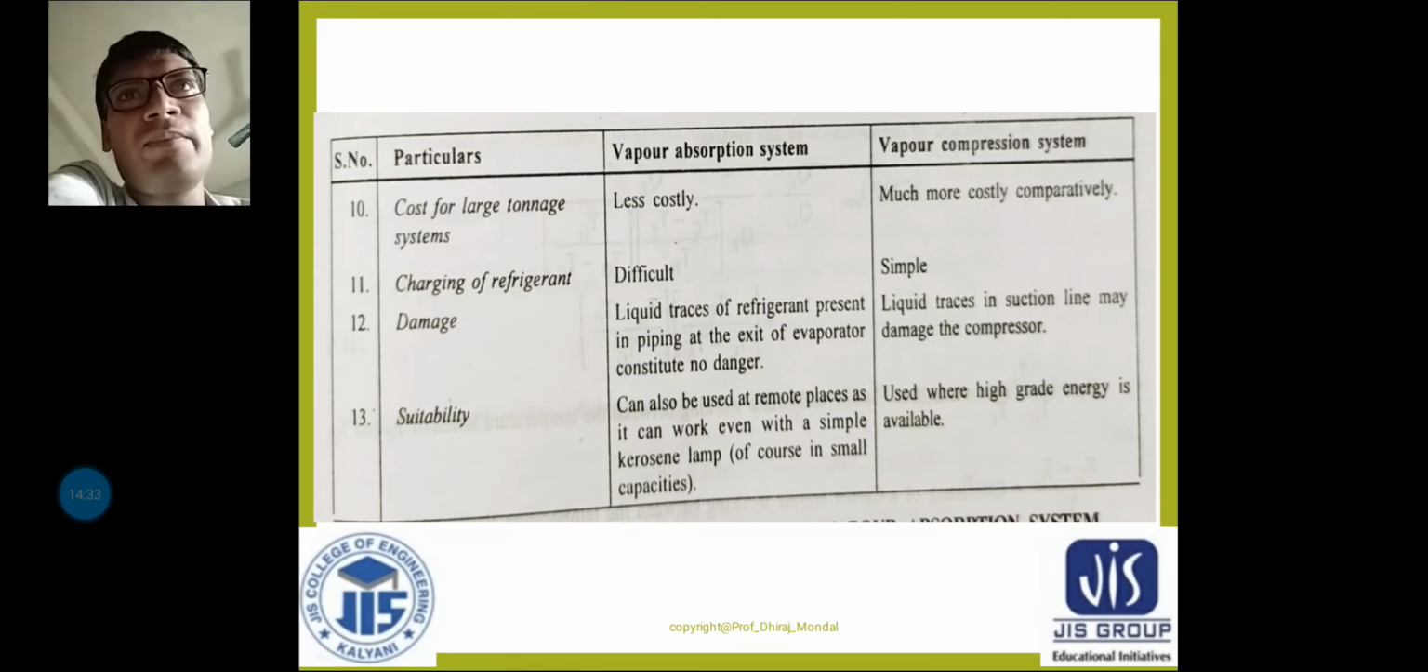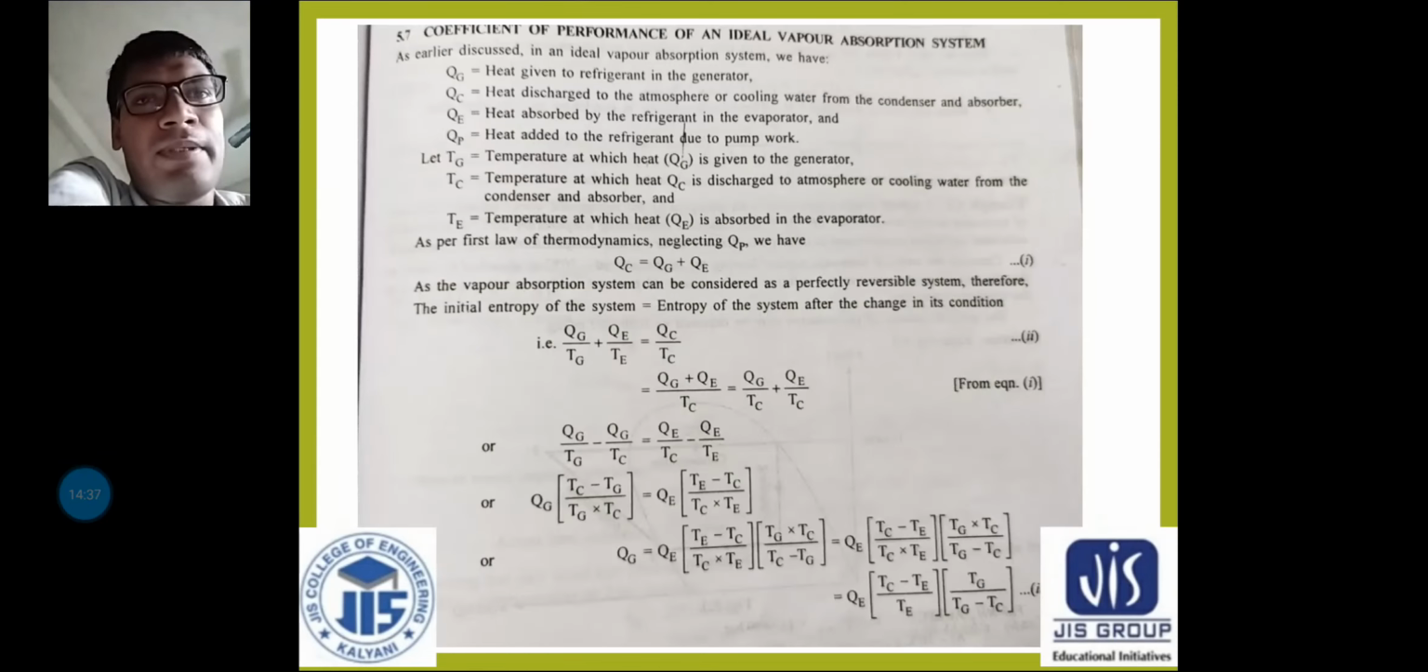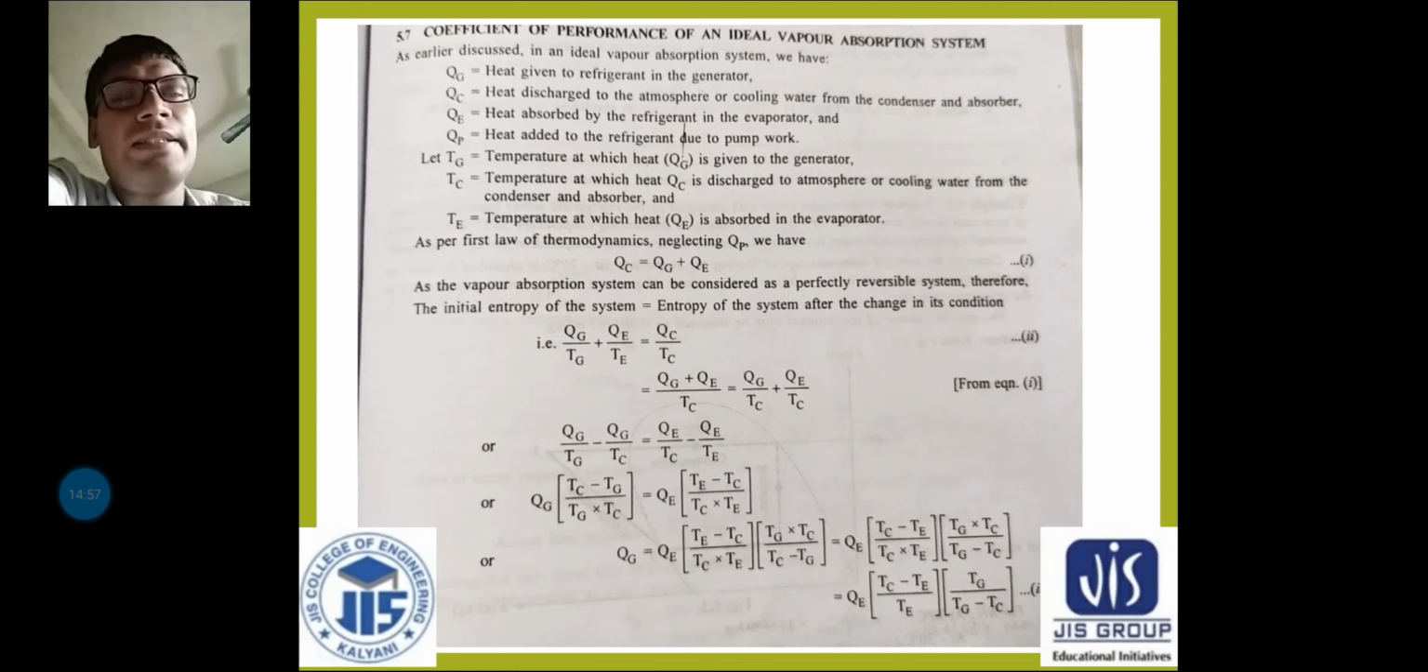So this is all about the comparison. I hope it is clear. And after that, let us discuss the coefficient of performance of an ideal vapor absorption refrigeration system. So we know for the vapor compression refrigeration system, we have seen what the COP is: desired effect by work input. That means in terms of enthalpy, H2 minus H1. If I am drawing the TS diagram, then it is your H2 minus H1.